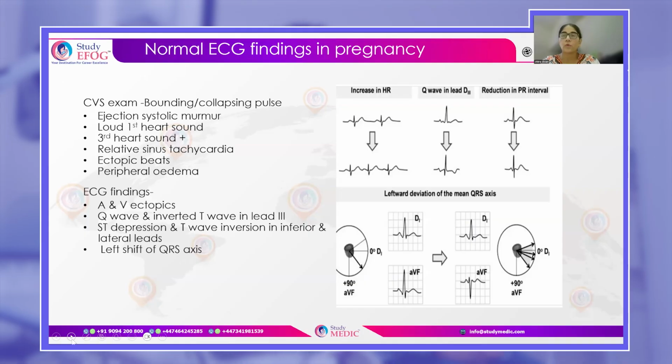Atrial and ventricular ectopics, Q wave and inverted T wave in lead 3, ST segment depression and T wave inversion in inferior and lateral leads, and left axis shift of QRS axis. All these are normal physiological changes. If you see any change other than this, you will know that it is not a physiological finding and it could indicate some underlying pathology.